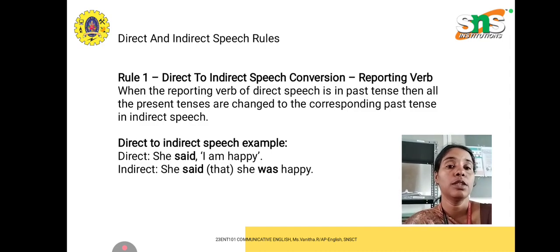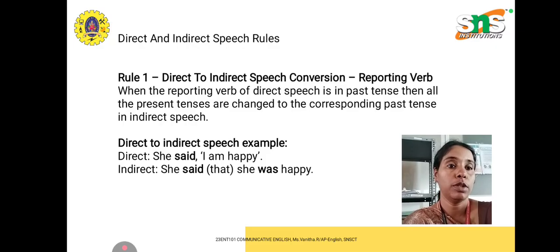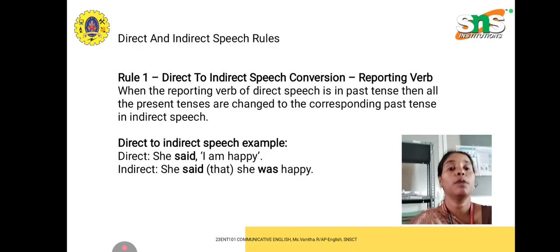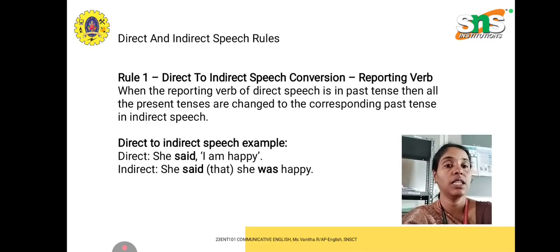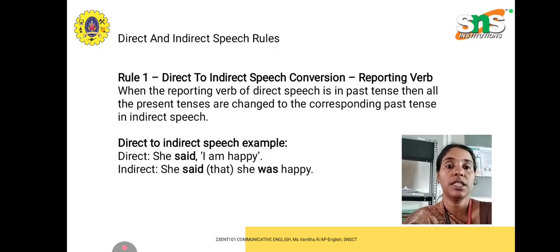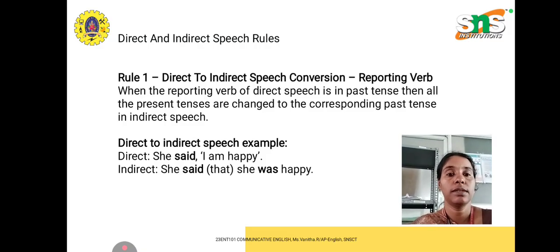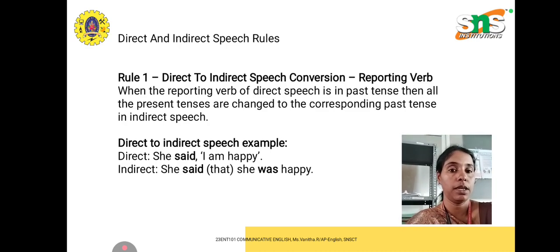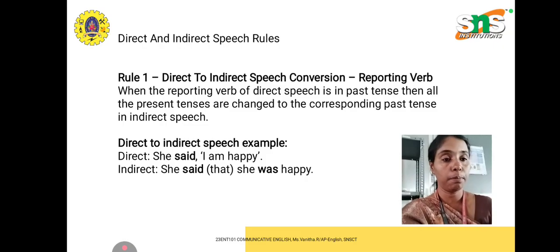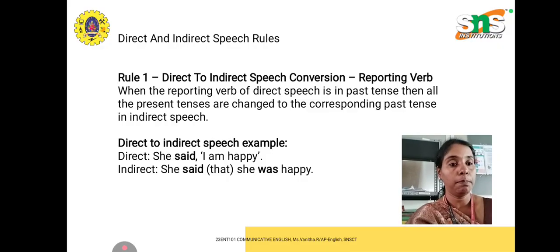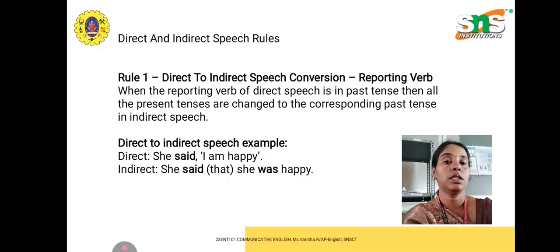So rule number 1, for direct to indirect speech conversion, is about the reporting verb. When the reporting verb of direct speech is in past tense, then all the present tenses are changed to the corresponding past tense in indirect speech. For example, she said, "I am happy." When you change it into indirect speech: she said she was happy. So this is one basic change.